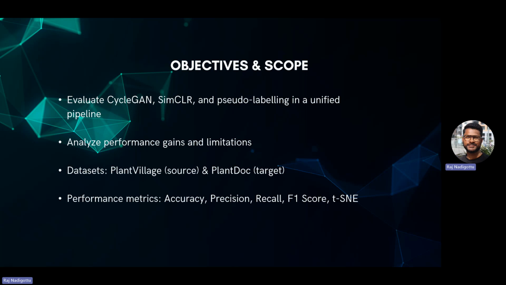I have used two data sets. One is Plant Village, which has lab quality images. This will work as the training data set, and then we will use Plant Doc, which will work as the target. The performance metrics used for this are accuracy, precision, recall, F1 score, and t-SNE.